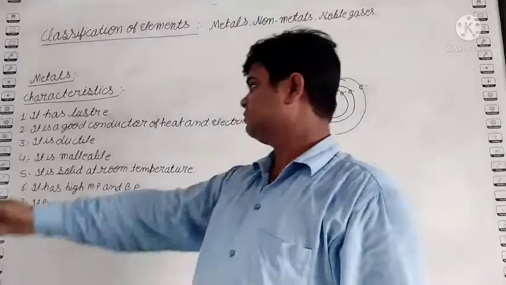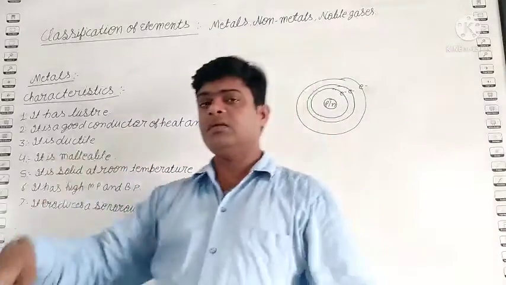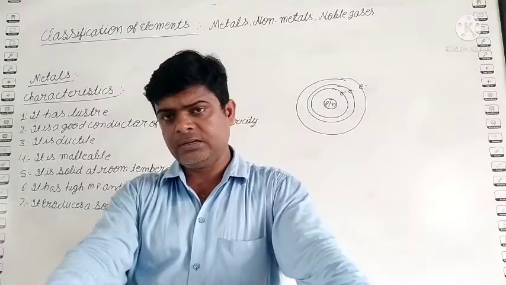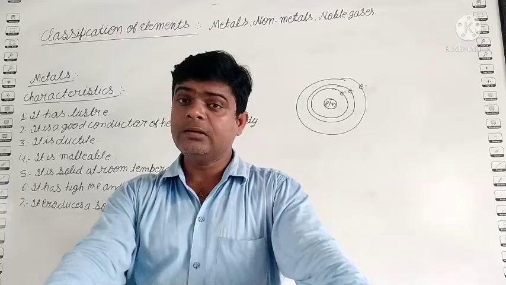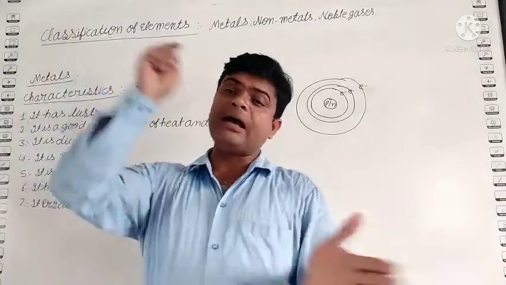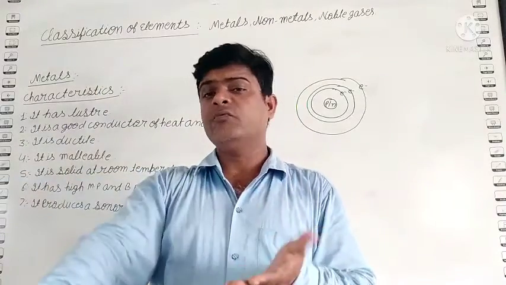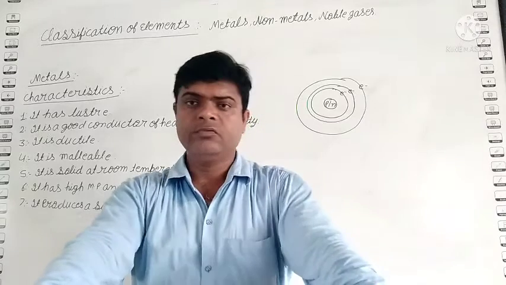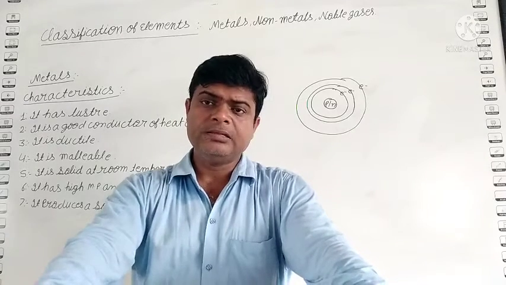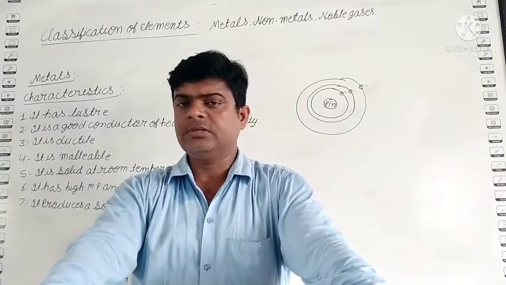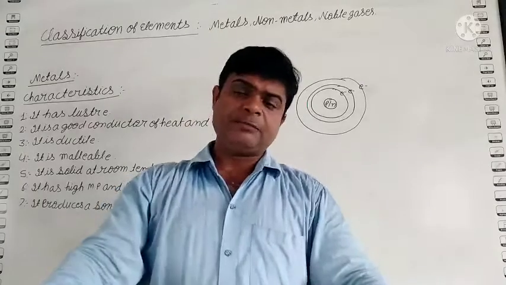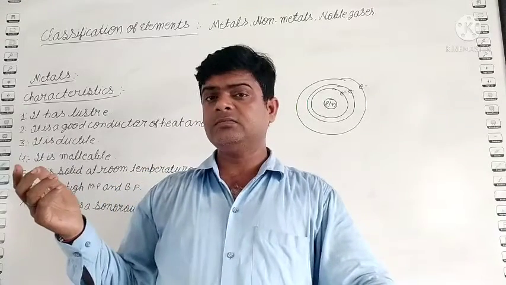Next, it is malleable. What is malleable? You know student, malleability? Means when you beat the metals, they change into thin sheets without breaking. This is the malleability. Suppose the student has seen an iron sheet. Yes or no?